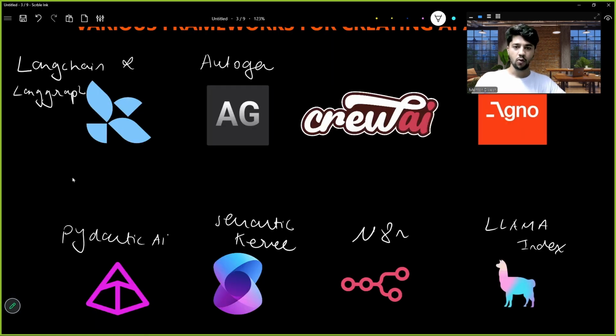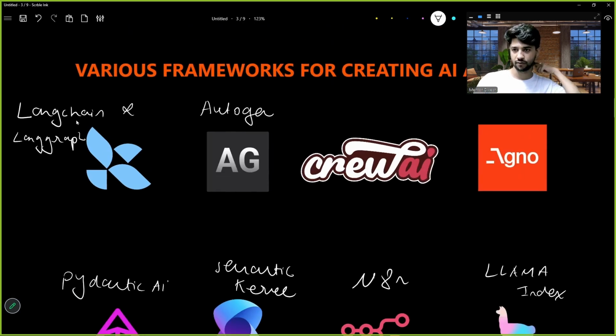All right. Now, when to use LangChain and LangGraph? When you want to have a very precise agentic behavior, when you want to control that agentic behavior, that is when you use the LangChain and LangGraph framework. And that is why it is the most famous framework currently in the market, because every small detail on a very modular level you can control while making your AI agents. And this is LangChain. So we'll just go through all the frameworks, and in the coming days we'll also make it. But for now, let us go through. So this was the first framework, LangChain and LangGraph.